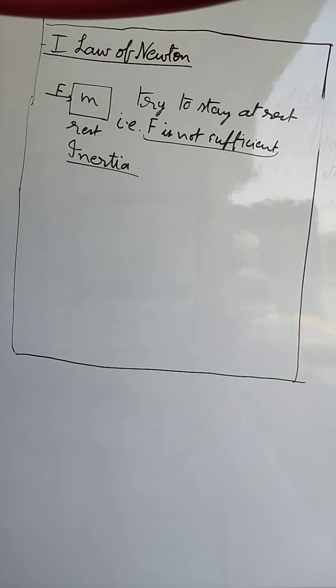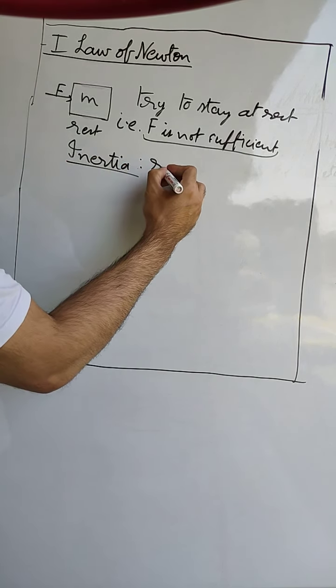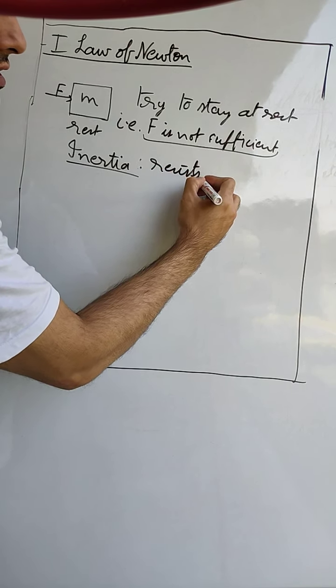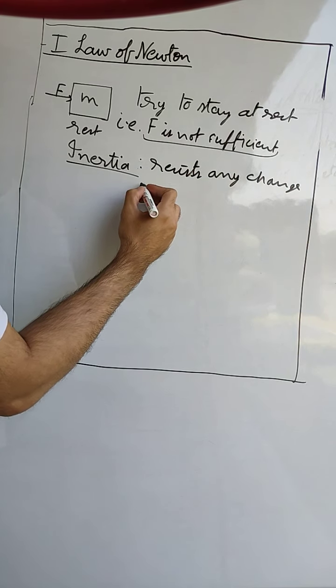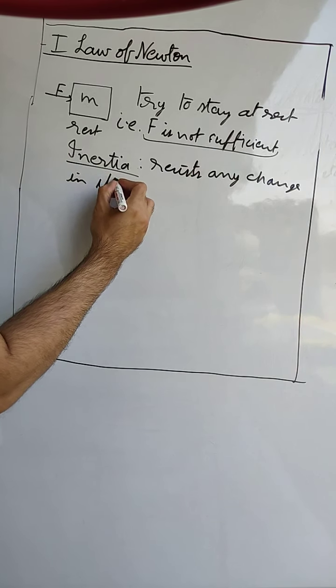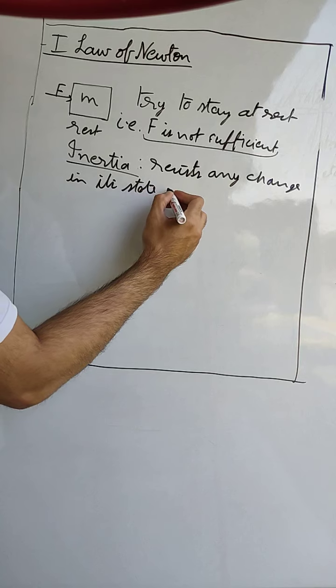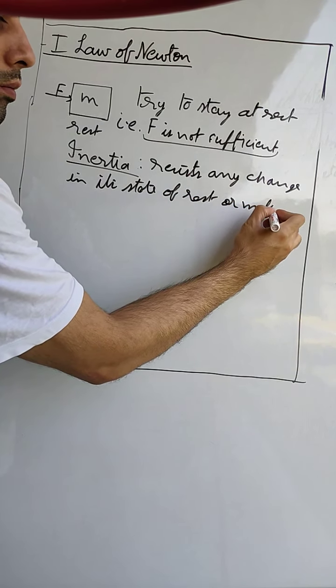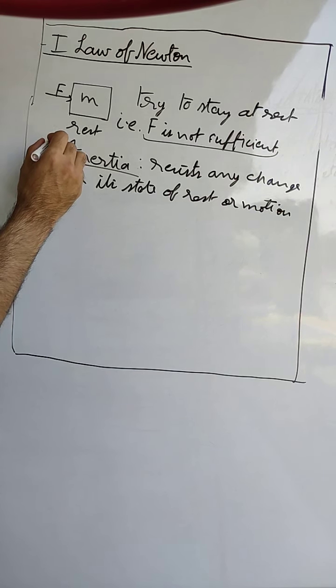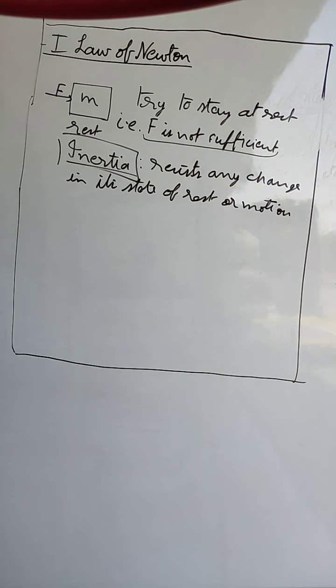Inertia is the property of the body due to which it resists any change in its state of rest or motion. This property, inertia, enables the body to resist any change.